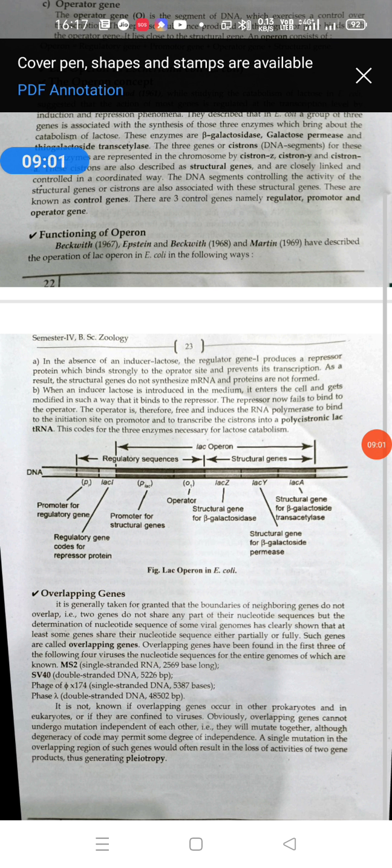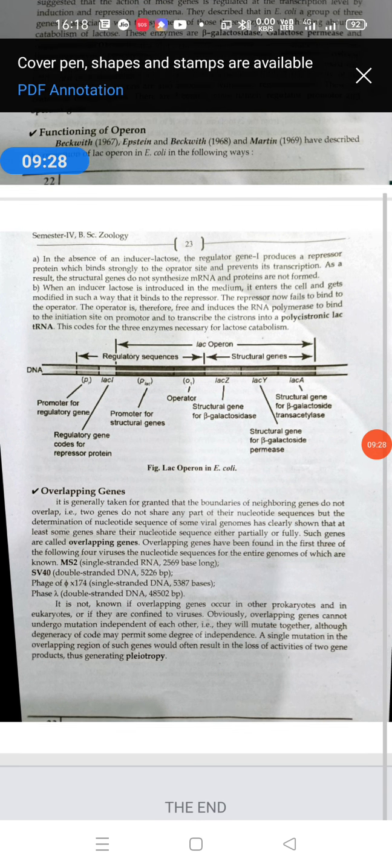For example, MS2 is a single stranded RNA with 2569 bases. SV40 is double stranded DNA. Phi X 174 contains single stranded DNA. Phage lambda contains double stranded DNA, specifically 48502 base pairs. All these things should be mentioned in your notes, students.